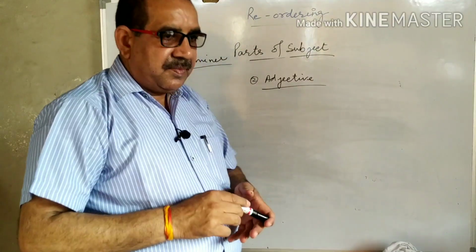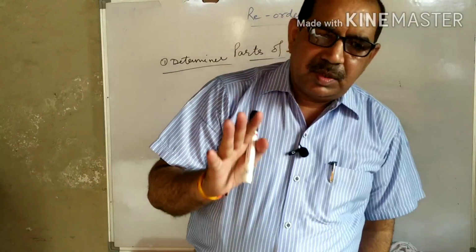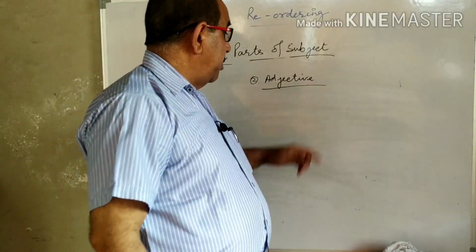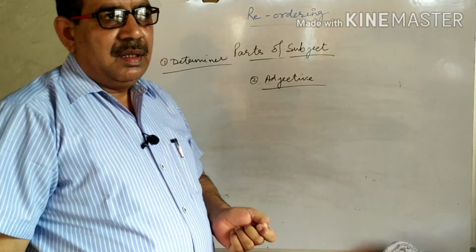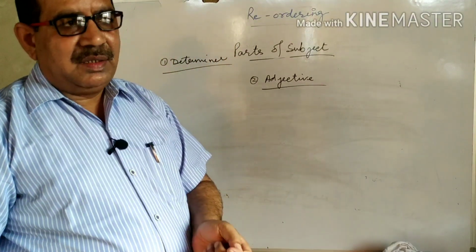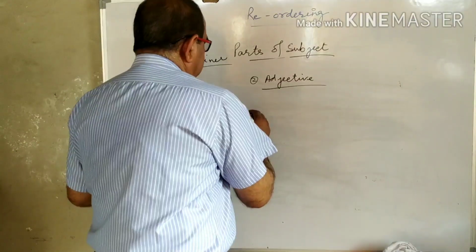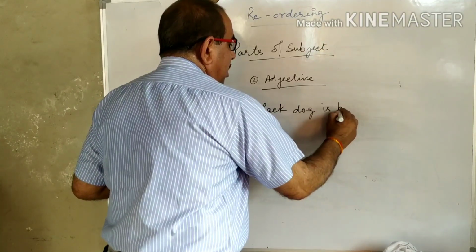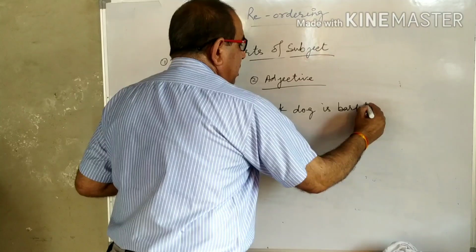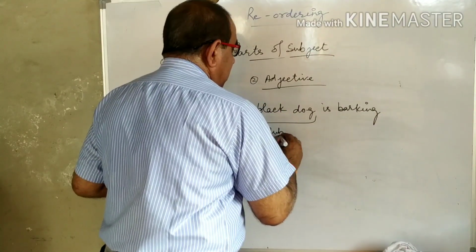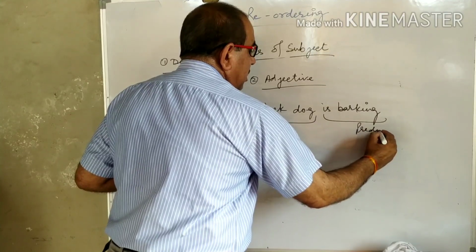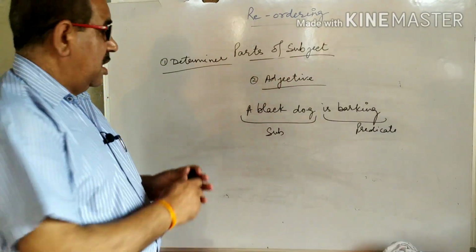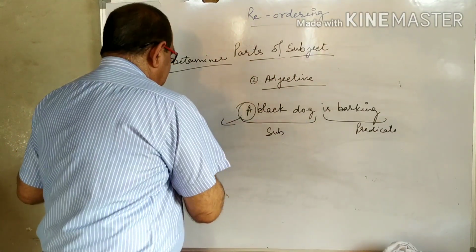What is an adjective? Adjective is the part of the subject of a sentence that comes before the main word or head word and modifies or clarifies the subject. For example, a black dog is barking. Now this part is subject and this part is predicate. Now understand, the subject is of three words,